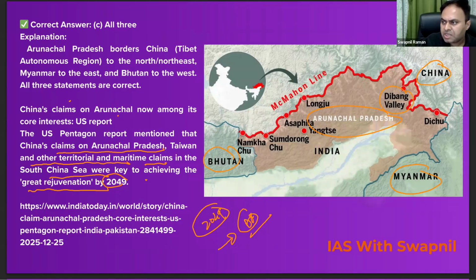There are some important locations here, which keep coming in the exam. So do remember these locations. And this one is the McMahon Line. It was drawn somewhere in 1914, right?